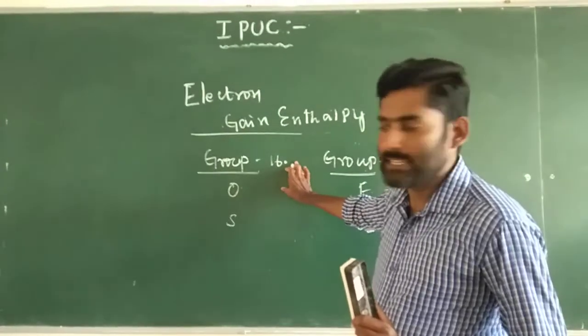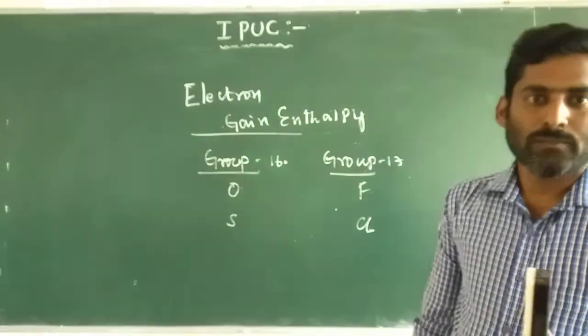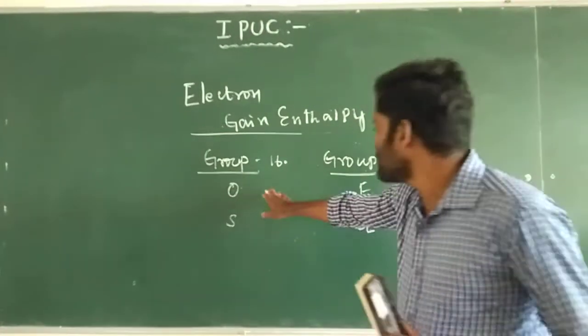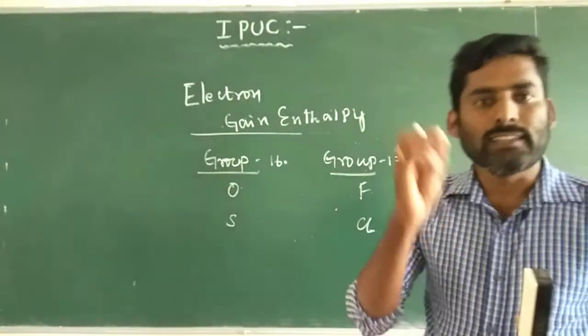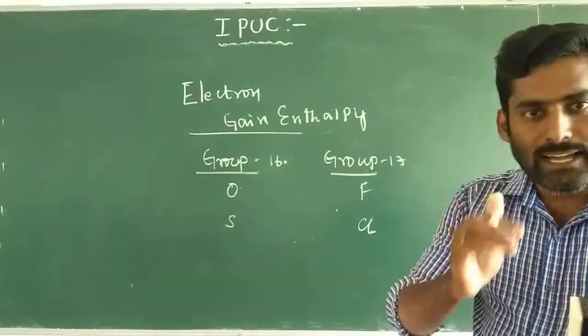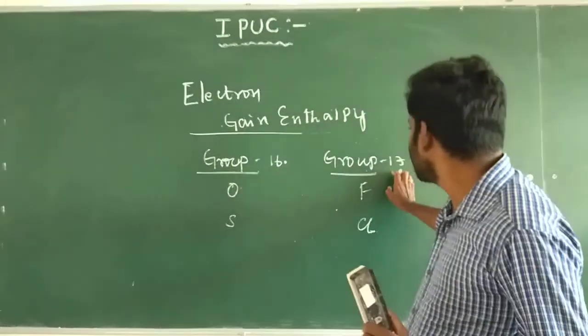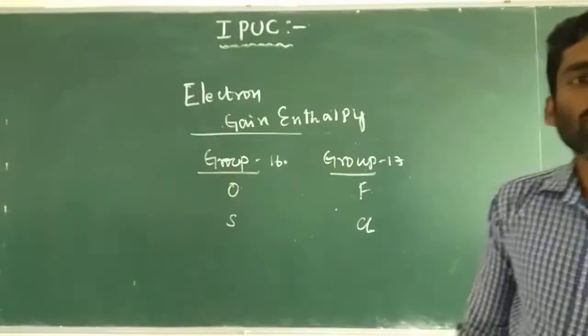When we take oxygen in group 16 and fluorine in group 17, the electron gain enthalpy becomes less negative than that of sulfur of group 16 and chlorine of group 17.